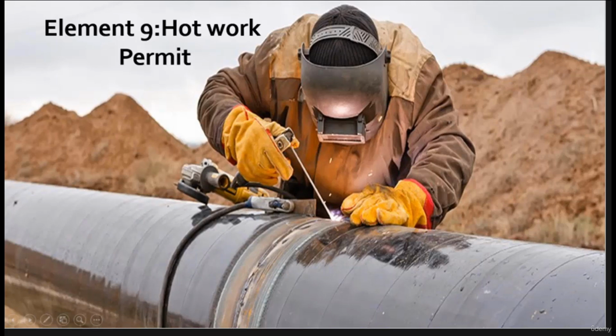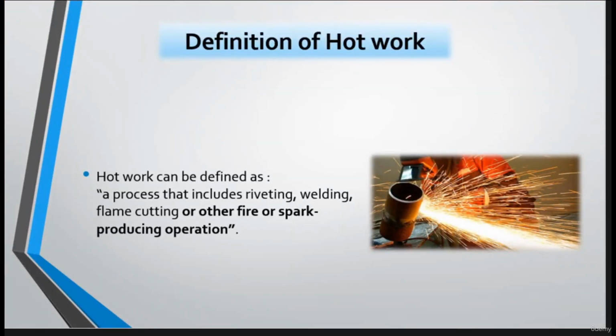So hello and welcome to element number 9 of the OSHA PSM system. This element will discuss the hot work permit. Okay, so let's start by defining what is the hot work. The hot work is a process that includes riveting, welding, flame cutting, or other fire or spark producing operation. Okay, so this is a solid definition of hot work.